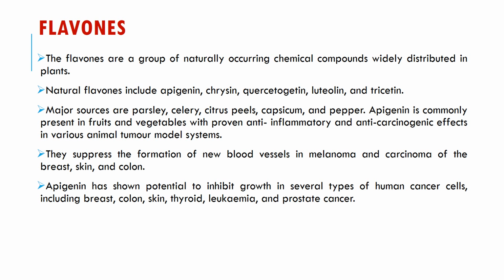Flavones. The flavones are a group of naturally occurring chemical compounds widely distributed in plants. Natural flavones include apigenin, chrysin, quercetin, luteolin, and tricetin. Major sources are parsley, celery, citrus peels, capsicum, and pepper. Apigenin is commonly present in fruits and vegetables with proven anti-inflammatory and anti-carcinogenic effects. They suppress the formation of new blood vessels and melanoma and carcinoma. Apigenin has also shown potential to inhibit growth in several types of human cancer.